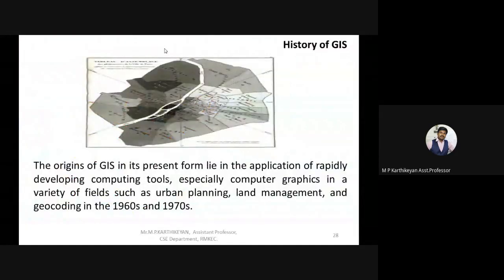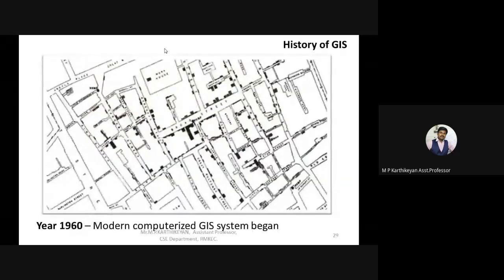And this is similar to the 1960s and 1970s, where this term was actually implemented. And why it was implemented, I'll let you know. So this is the father of GIS, who invented GIS. This is also a GIS diagram, which consists of the road maps, buildings, etc. in a single layer itself.